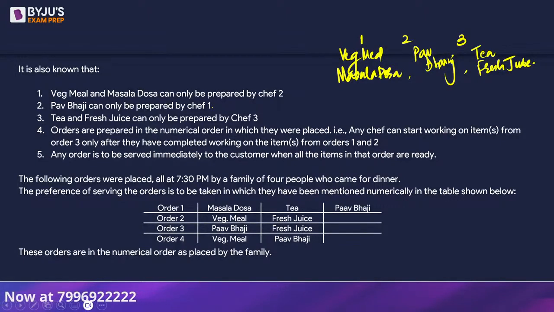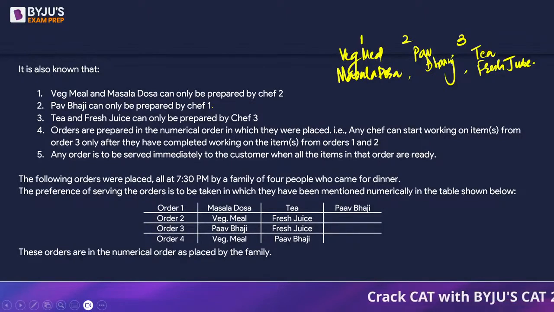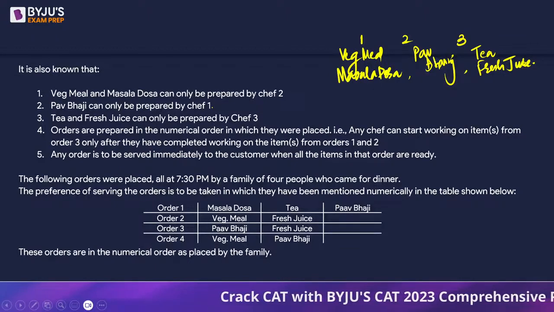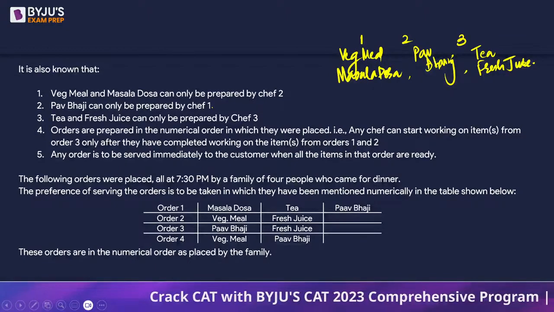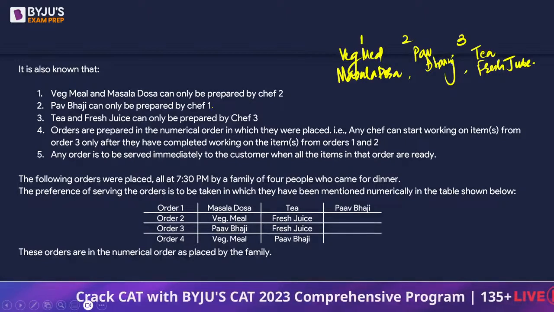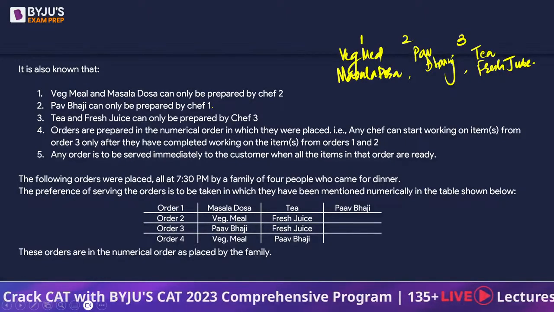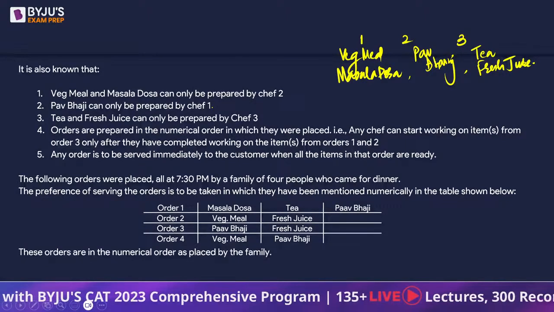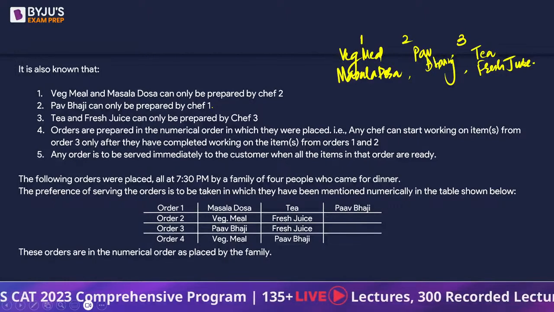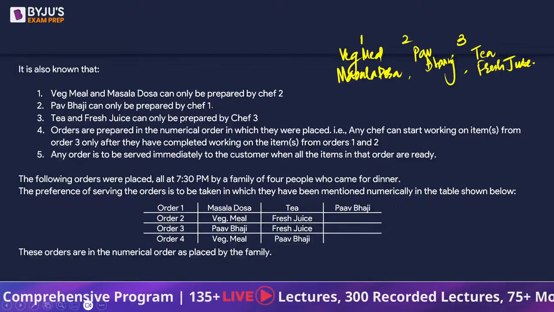Okay, orders are prepared in the numerical order in which they are placed. So the first come first serve scenario. Okay. And any chef can start working on item or items from order 3 only after they have completed working on the items from order 1 and 2. So this is just an example. Okay. In order to start working on a particular order, only that can be done once that particular chef has completed preparing the food for the previous orders.